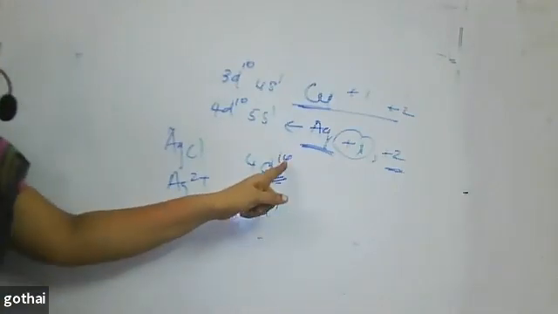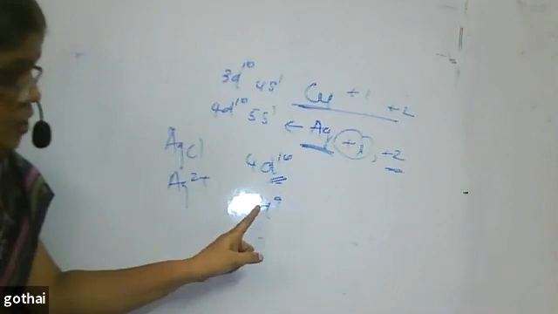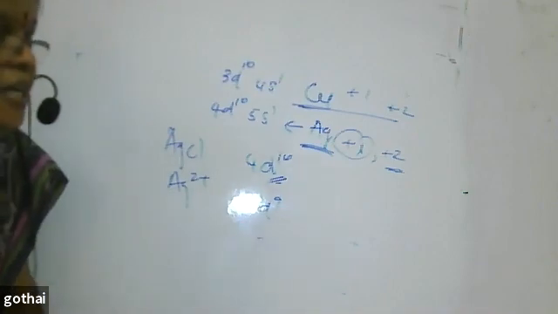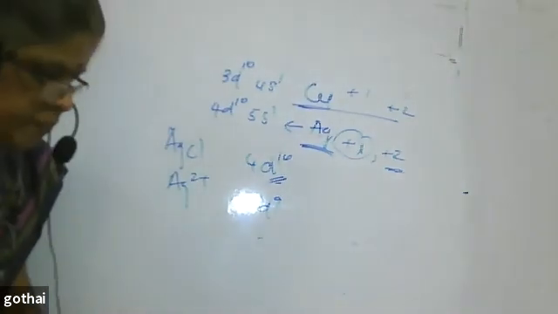In the ground state, it doesn't have an incompletely filled d orbital. But in the Ag2+ state, it shows an incompletely filled d orbital. So we call this a transition element. Next.